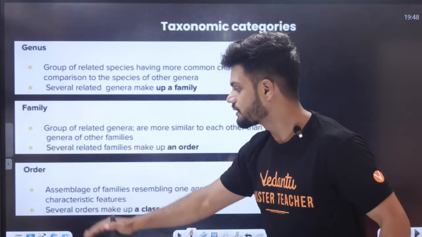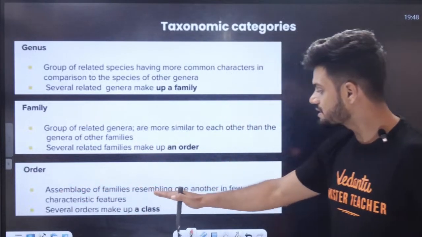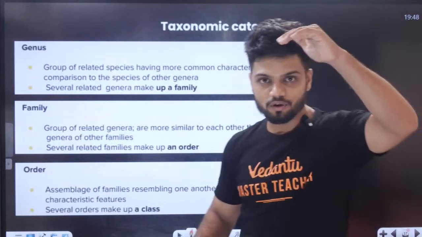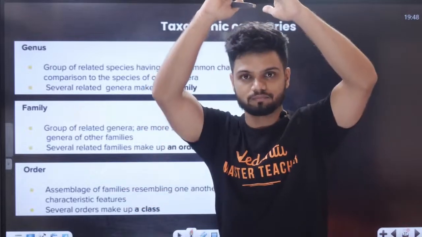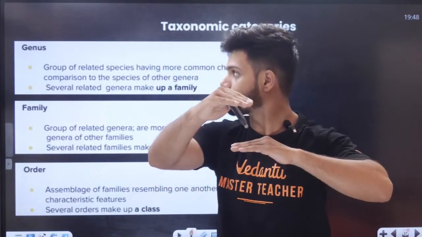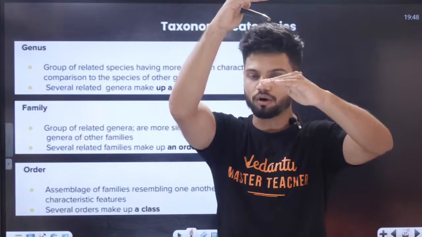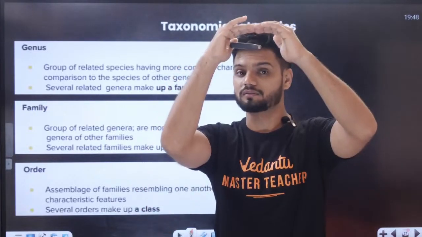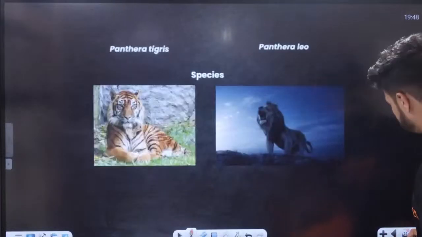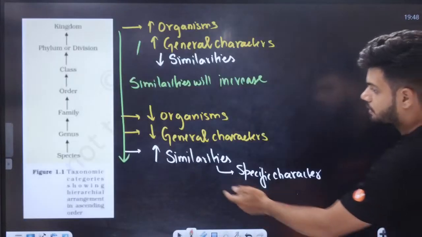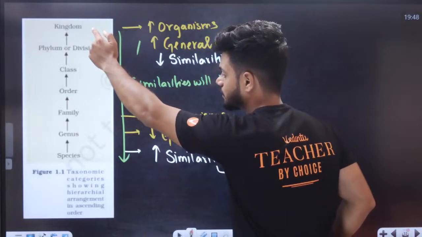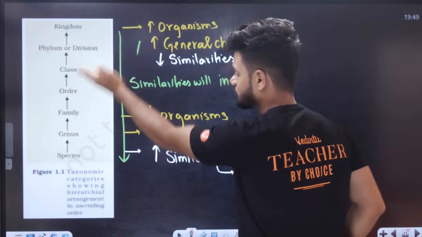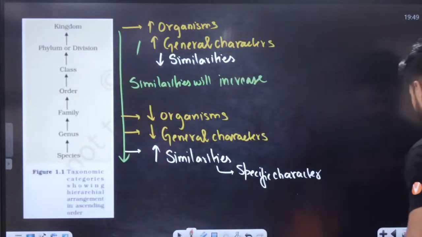Now what is order? An assembling of families resembling one another in some characteristics. So basically what is happening here is we are going from down to up now. We are going from species into genus, family, order. As we go up the order, the similarities will decrease.